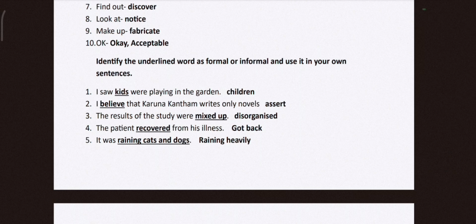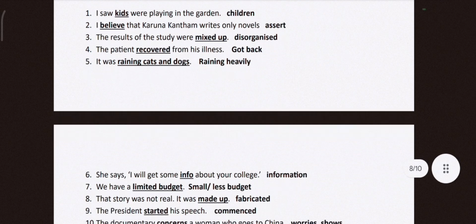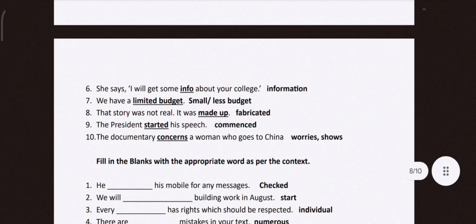Raining cats and dogs, raining heavily, in simple English we can say. Info, information. Info is informal vocabulary. Limited budget, formal vocabulary. So less budget, less money. Okay, simple way you can say. Made up, fabricated. Started, commenced. Concern is actually worry, but in this sentence you can use shows or reflects, something like that.